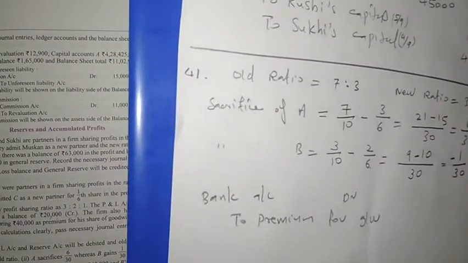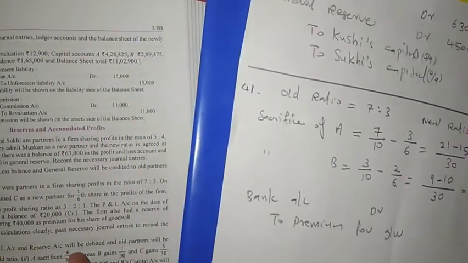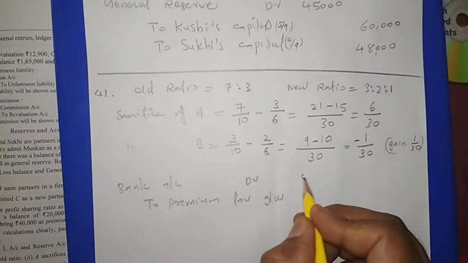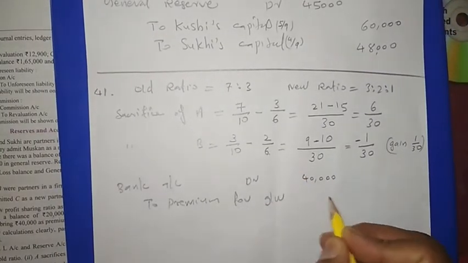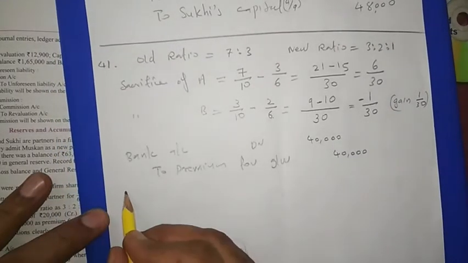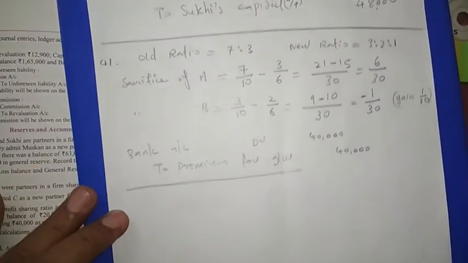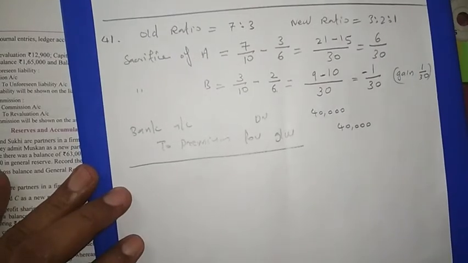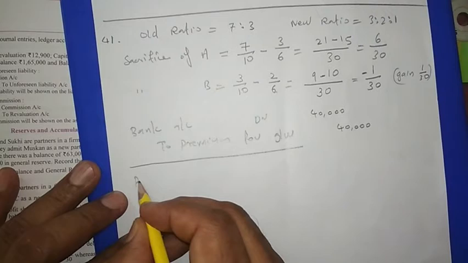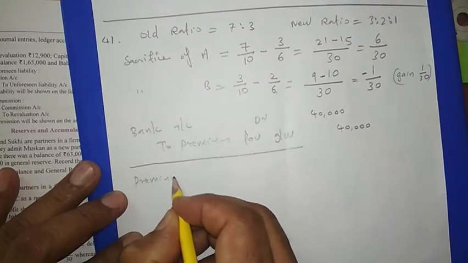It is given: C is to bring 40,000 as a premium. Then the next entry: this premium we have to distribute among the old partners, that is, among the sacrificing partner. So the next entry will be premium for goodwill.